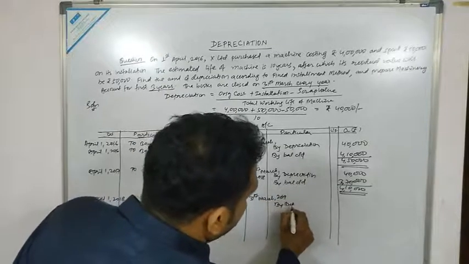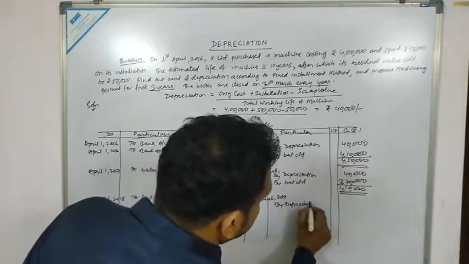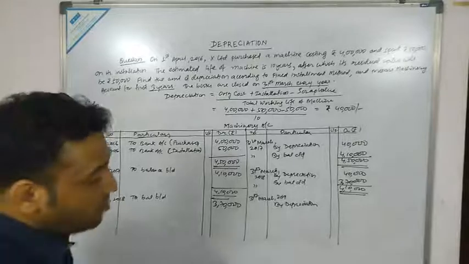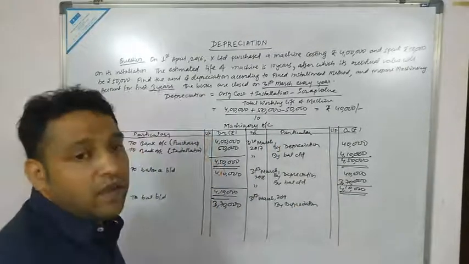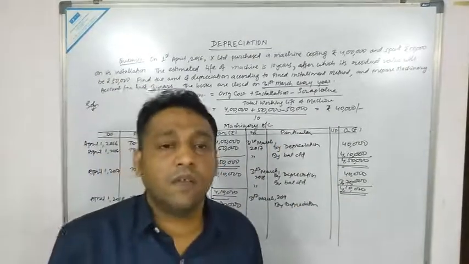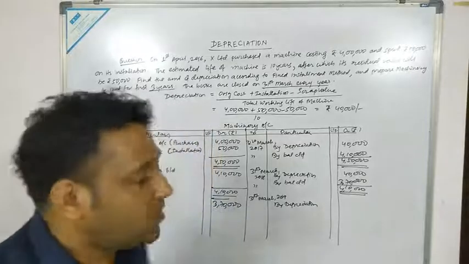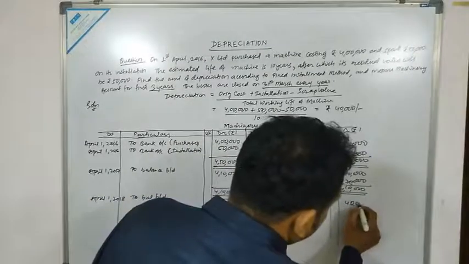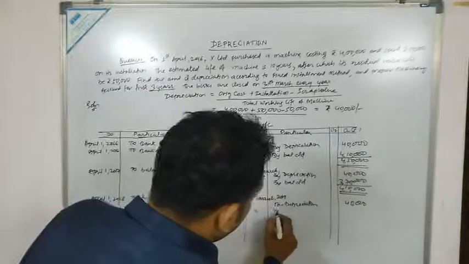What do we write? By depreciation. The amount remains the same, because as we have read in the fixed installment method, the amount of depreciation remains the same throughout the years. If it is 40,000, then every year it will be 40,000.